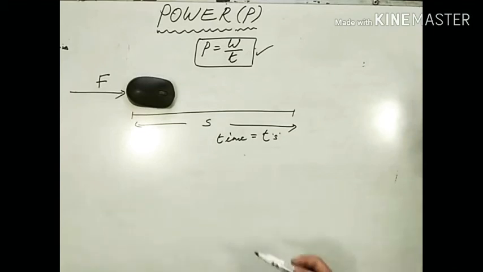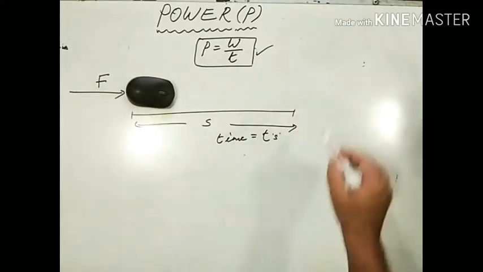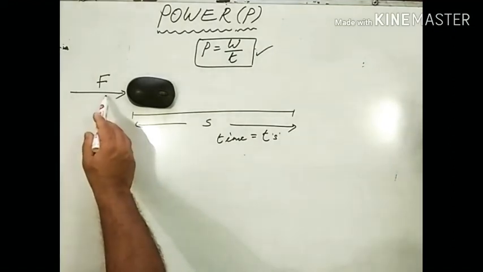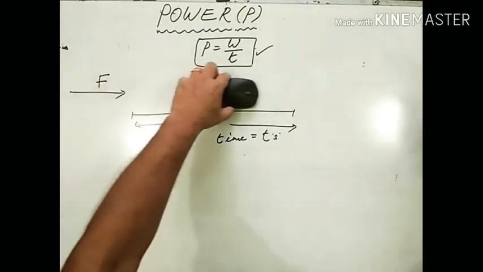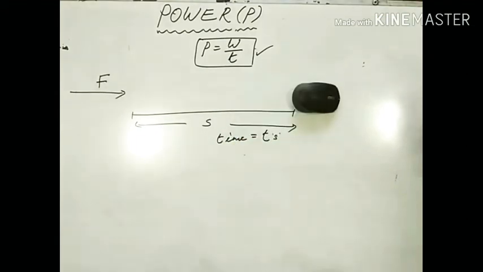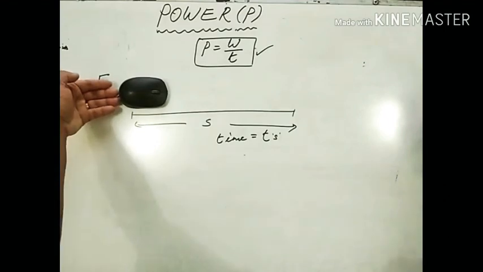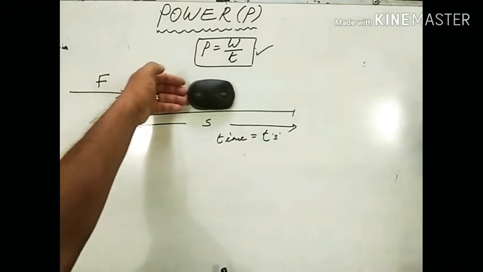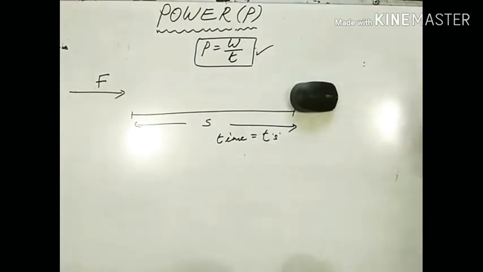All right. Now let us come back to our case. Suppose F is constant, look at this diagram drawn on the board. We have our object. Suppose a constant force F is acting on this body, and this body is being displaced through a displacement of S in time t. Applying a constant force F on the body, the body is being displaced through a displacement of S. How much time does it take? T seconds, say T second.